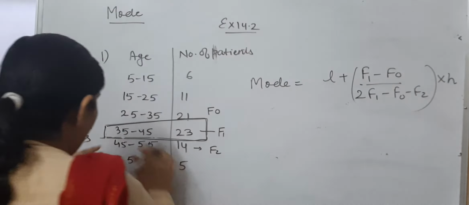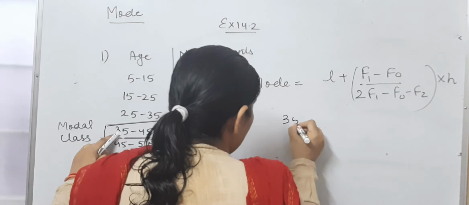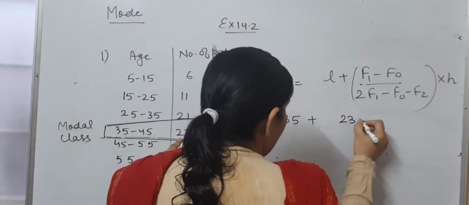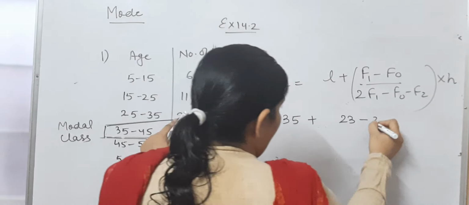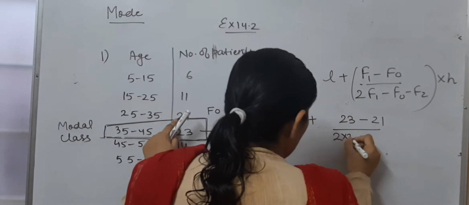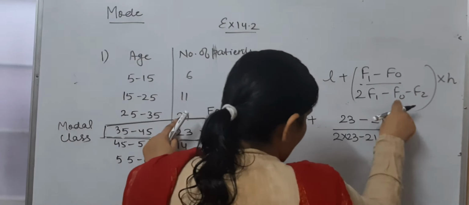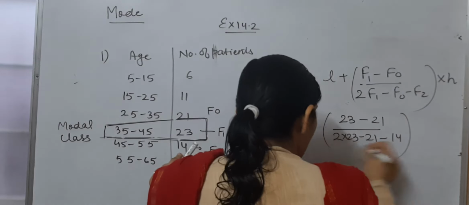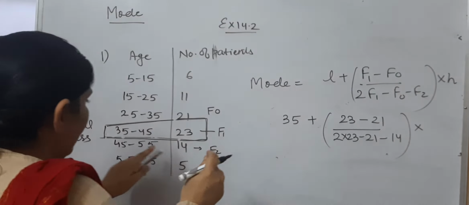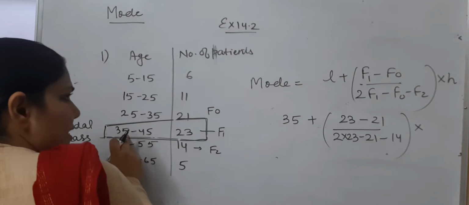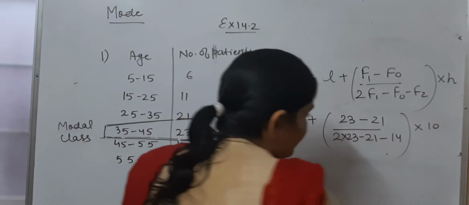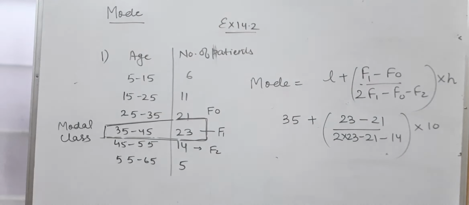Look, L is our 35, plus F1 is 23, F0 is 21, 2 into 23 minus 21, putting the values, F2 means 14, into H. How much is H, children? Just look here. H will be 45 minus 35. The width of the model class, 45 minus 35, which is going to be 10. Understood? Width of the model class.